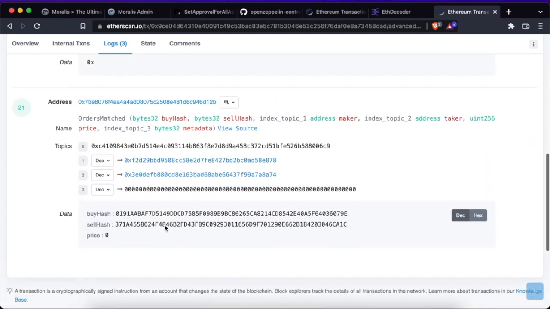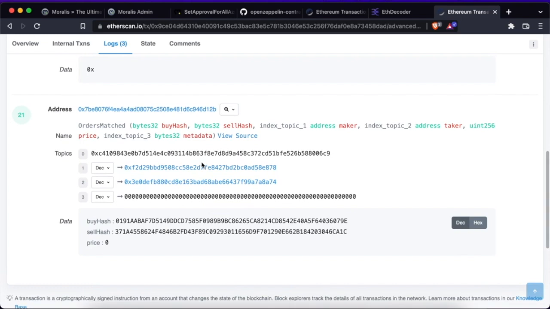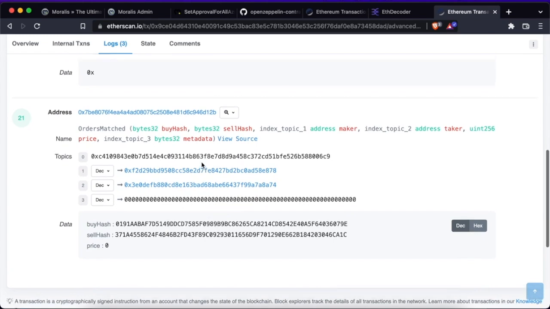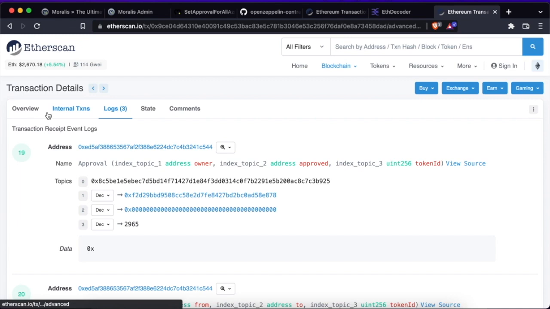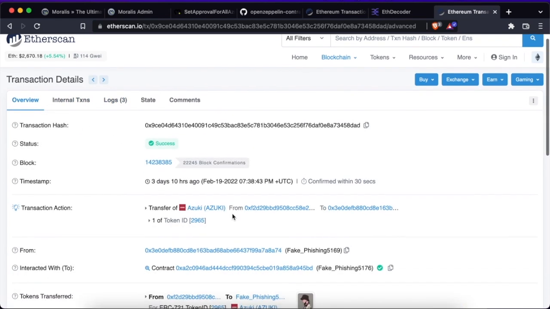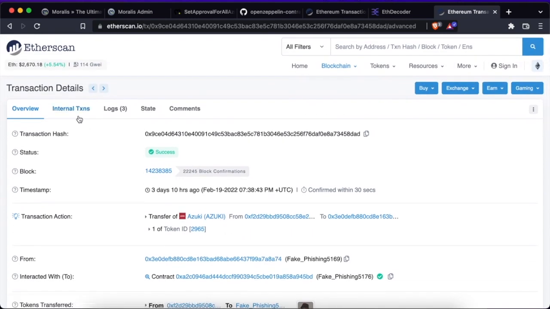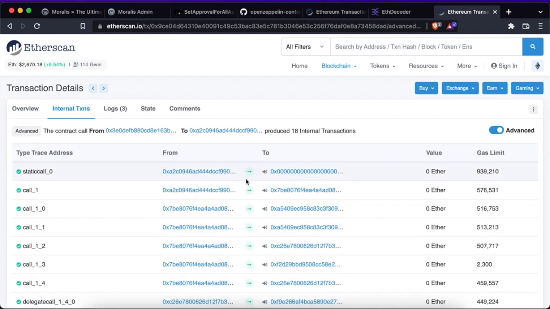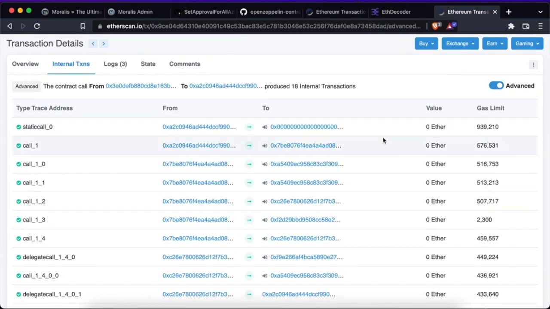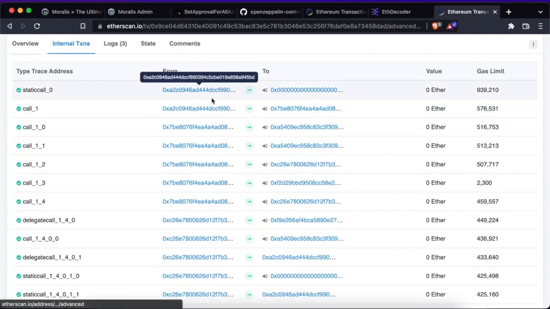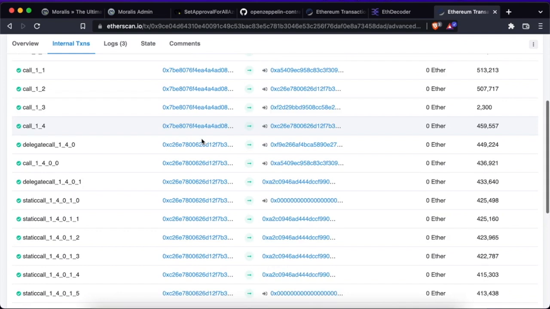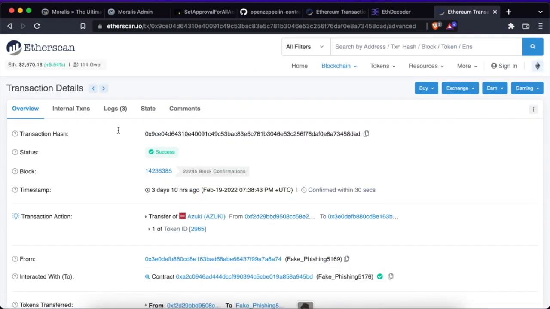This is part of the Wyvern protocol, the infrastructure that underpins OpenSea, and we will cover it in detail later on. From the events, it looks as if the transfer was directly executed from the owner of the NFT. But we need to go to internal transactions to see what actually took place. In the internal transactions, we can see that the address that interacted with the Azuki collection contract was this address. No interaction was performed from the NFT owner.